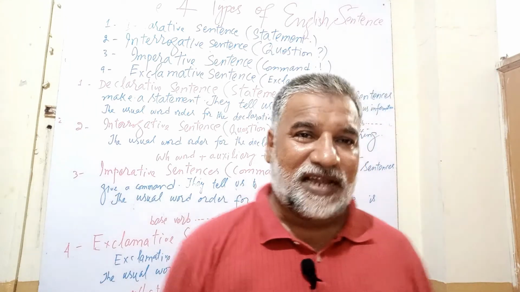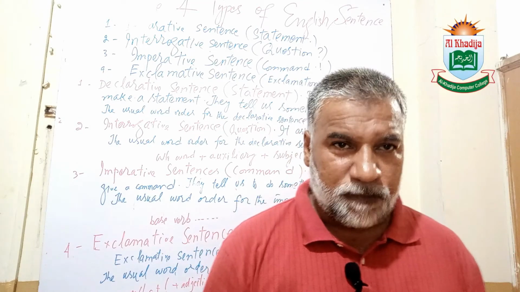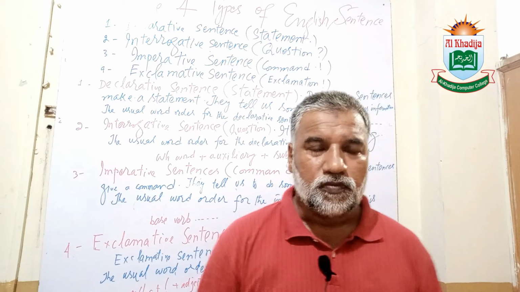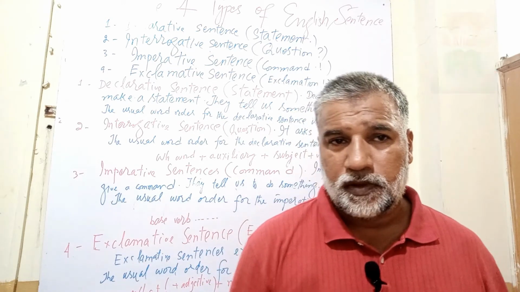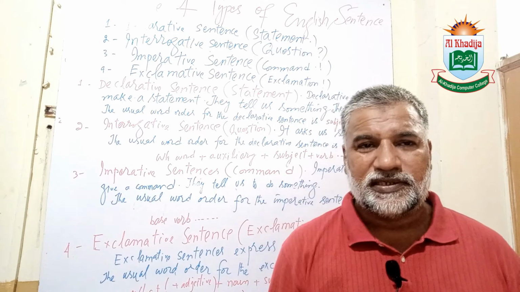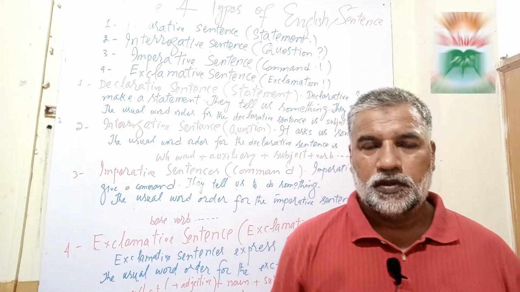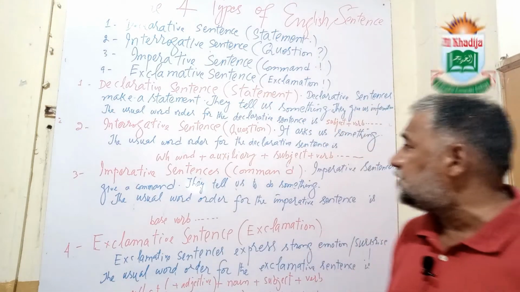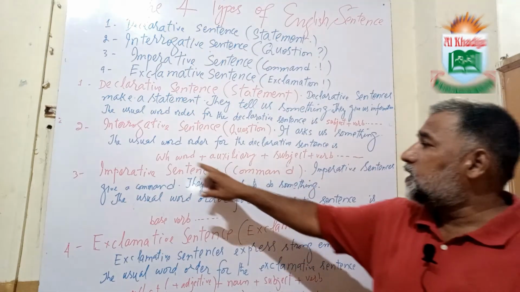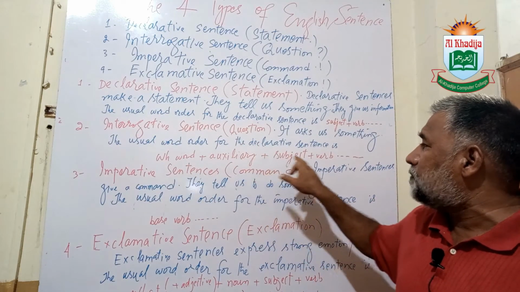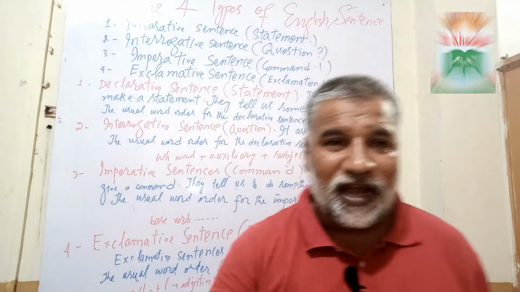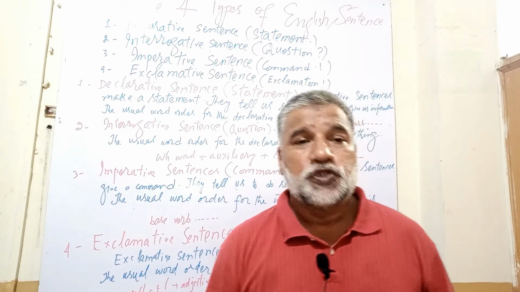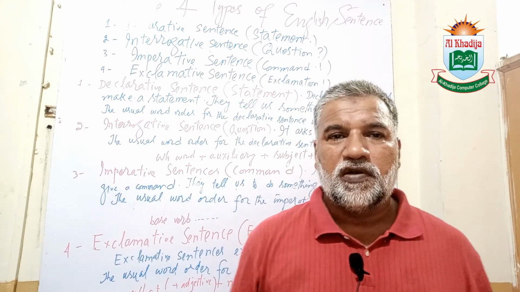That's why they are called yes no questions. But on the other hand, the second type of questions are information questions. These questions start with a WH word or the word how. If I say, what is your name? The sentence is demanding some information. So the usual word order I have already shared with you is WH word plus auxiliary plus subject plus verb. If I say, what are you writing in your diary? This word order is followed.